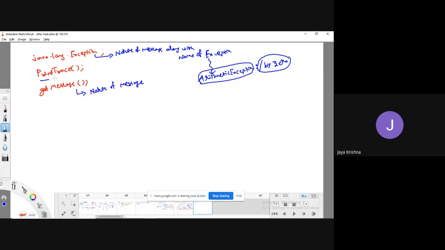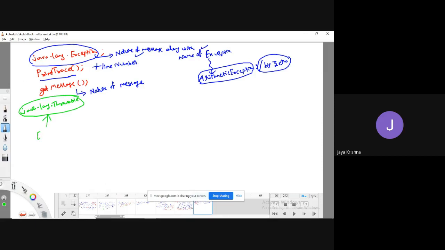Okay. So the printStackTrace method has one advantage: along with the nature of the message and the name of the exception, it is going to print the line number, in which line the exception is raised. Okay, fine. So these are all available in which class? The java.lang.Throwable class.